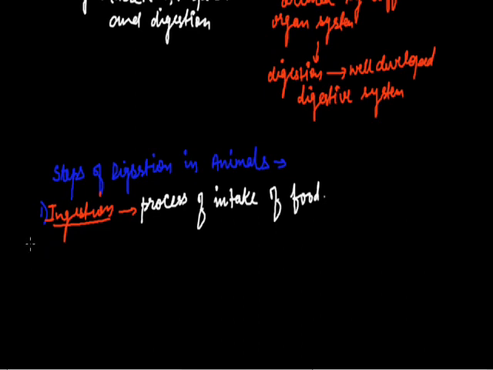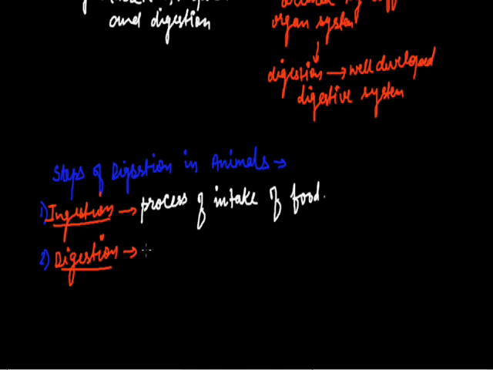The second step of the digestion process is digestion. It is a process of breakdown of large and complex molecules into simpler, smaller and soluble form.